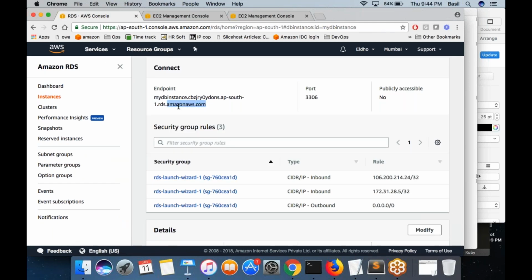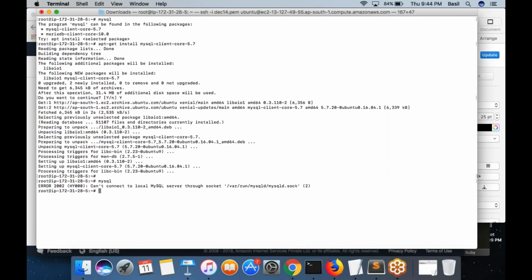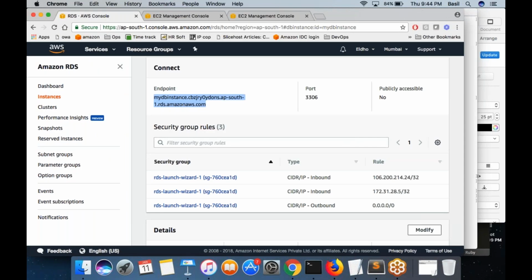So now what I'm going to do is I'm going to connect to this RDS instance. Actually, I might need to disconnect earlier. Actually, my 4-month old is making lots of problems here. Yeah.